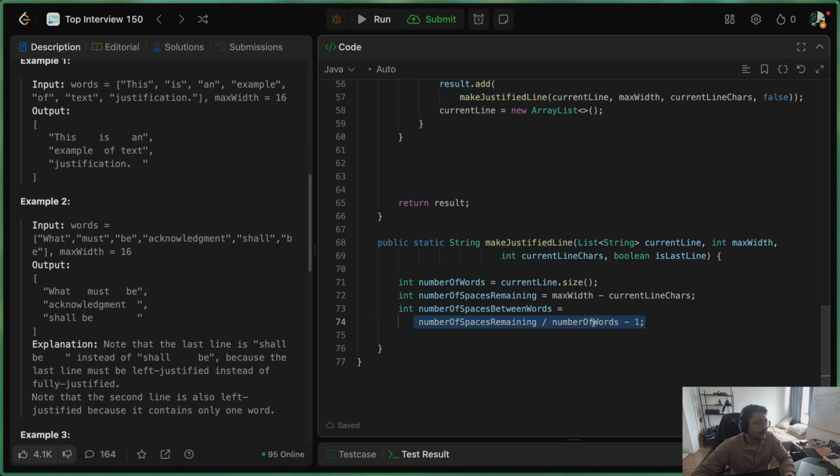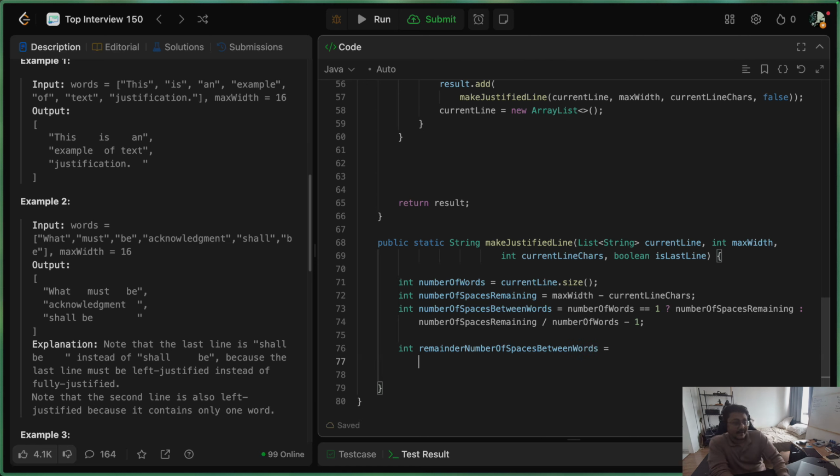Now one thing to notice here is that if number of words is actually 1, so if we have only one word on the line, then this formula will fail. So we have to handle that test case separately. So number of words is 1, then we can return all the spaces as remaining spaces on the current line. So we can do this. Now we can calculate remainder number of spaces between words. So remainder number of spaces between words, and this again would be defined by the same formula. So if number of words is 1, then we don't need any spaces between words. Otherwise, the formula would be number of spaces remaining mod number of words minus 1.